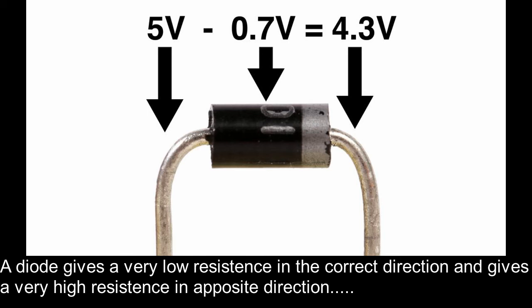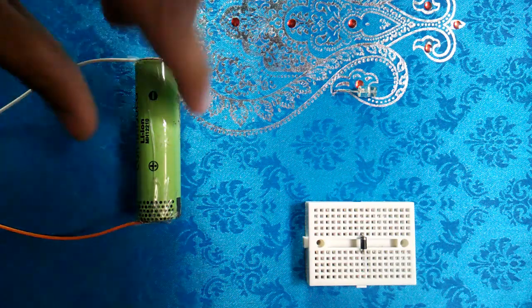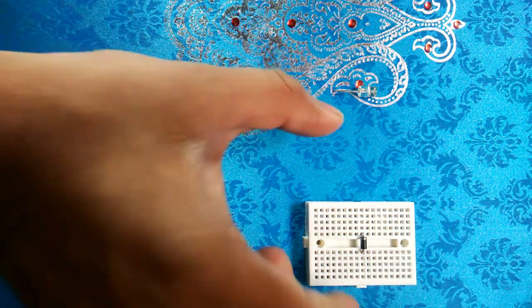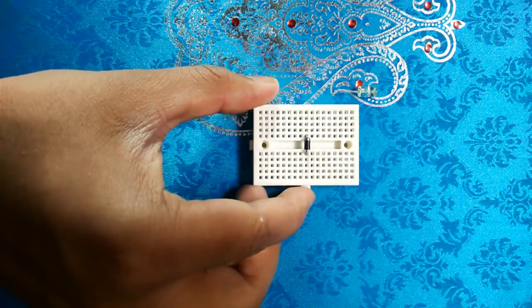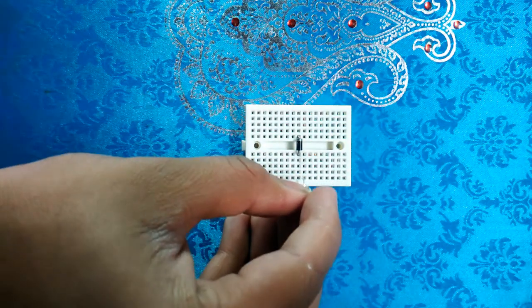Now we will see a simple experiment with a diode, a LED and a battery. For this experiment, we will need a battery and a breadboard. I have fixed our diode on the breadboard. Here is a LED.